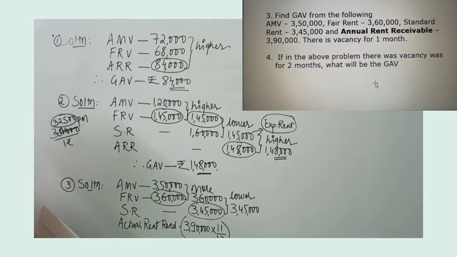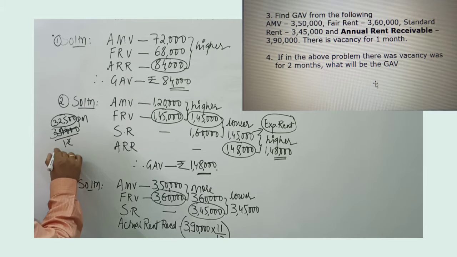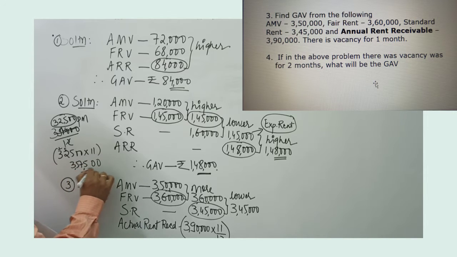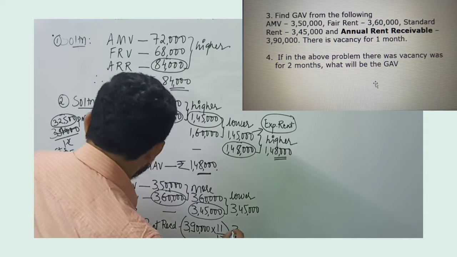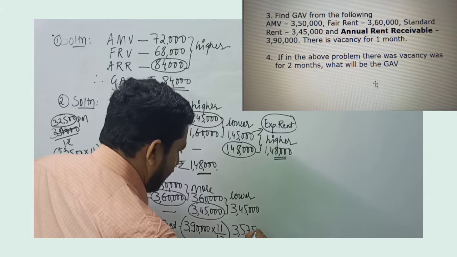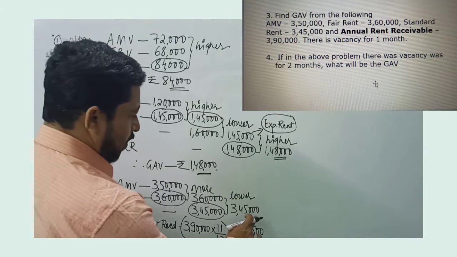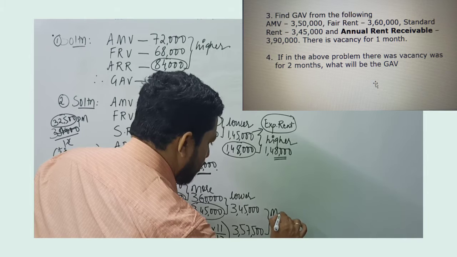32,500 per month is the rent as given, and 32,500 into 11 will give me 3,57,500. So I am going to get 3,57,500. And in the third step, we usually take whichever is more.